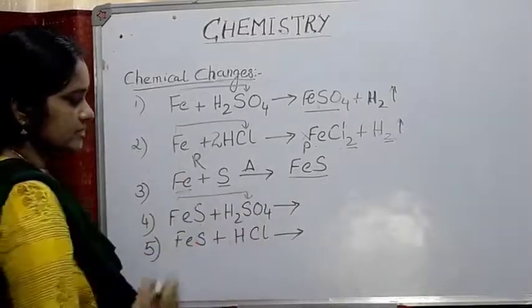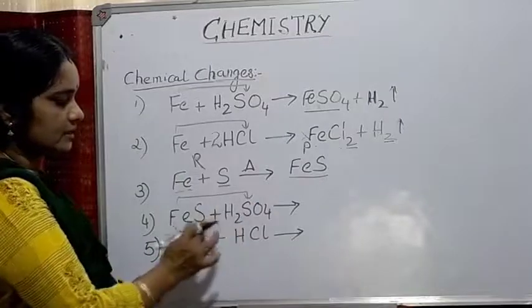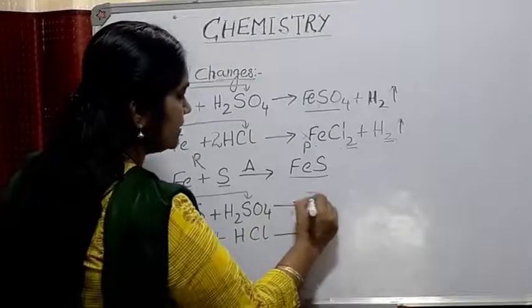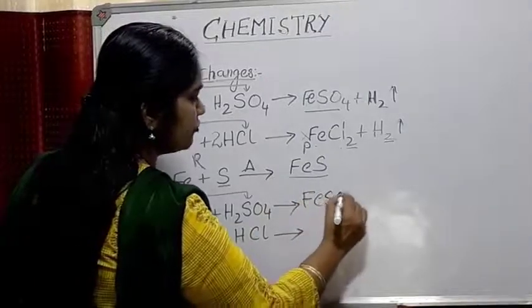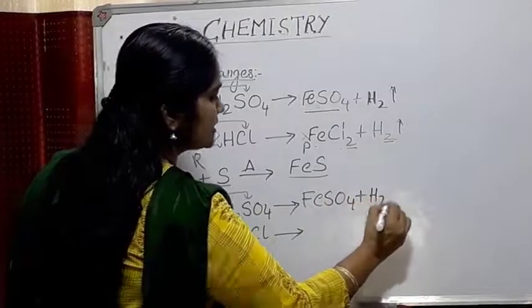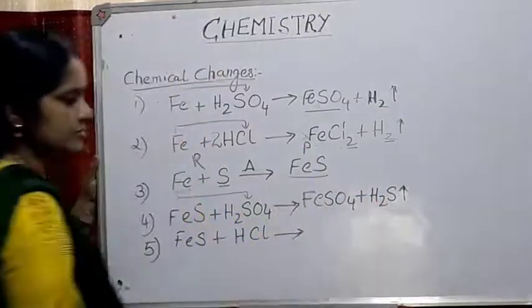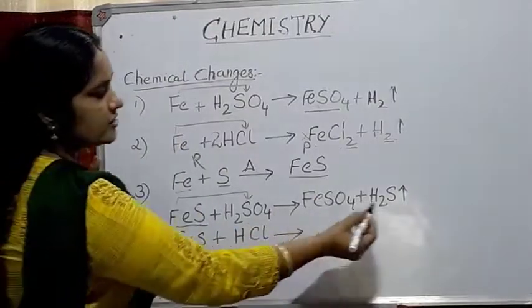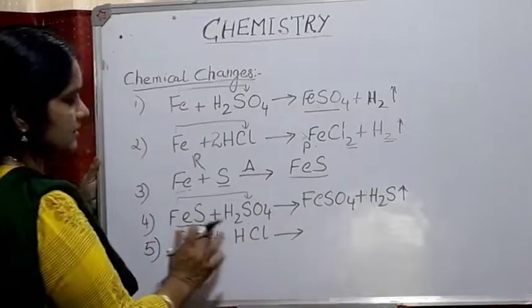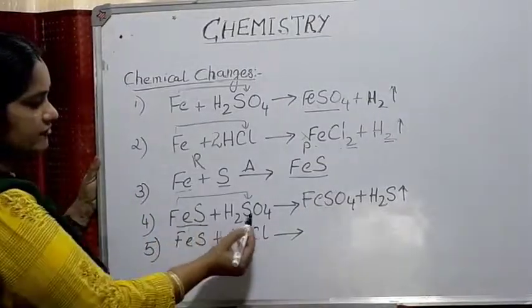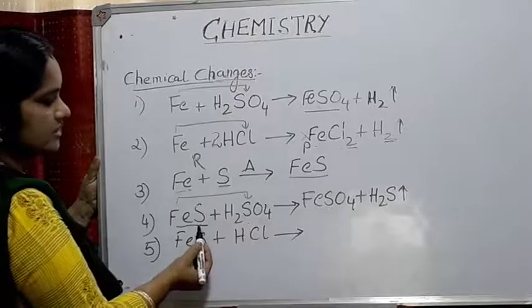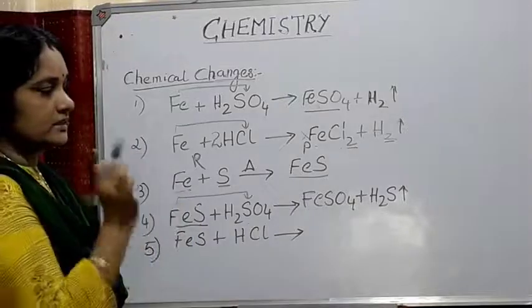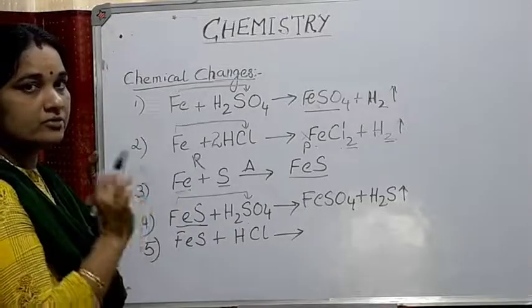The iron combines with the sulfate to form iron sulfate, and another gas, a rotten egg smelling gas, hydrogen sulfide, is evolved. So you will be getting FeSO4 plus rotten egg smelling hydrogen sulfide gas. Whenever a sulfide is treated with dilute acid, you will get a salt, FeSO4, plus H2S. And you can see here it's a balanced equation: FeSO4, and there are two hydrogen atoms, which combine with sulfur to form the rotten egg smelling gas, hydrogen sulfide, which is slightly acidic. It is a colorless gas, but it has a smell of rotten egg.